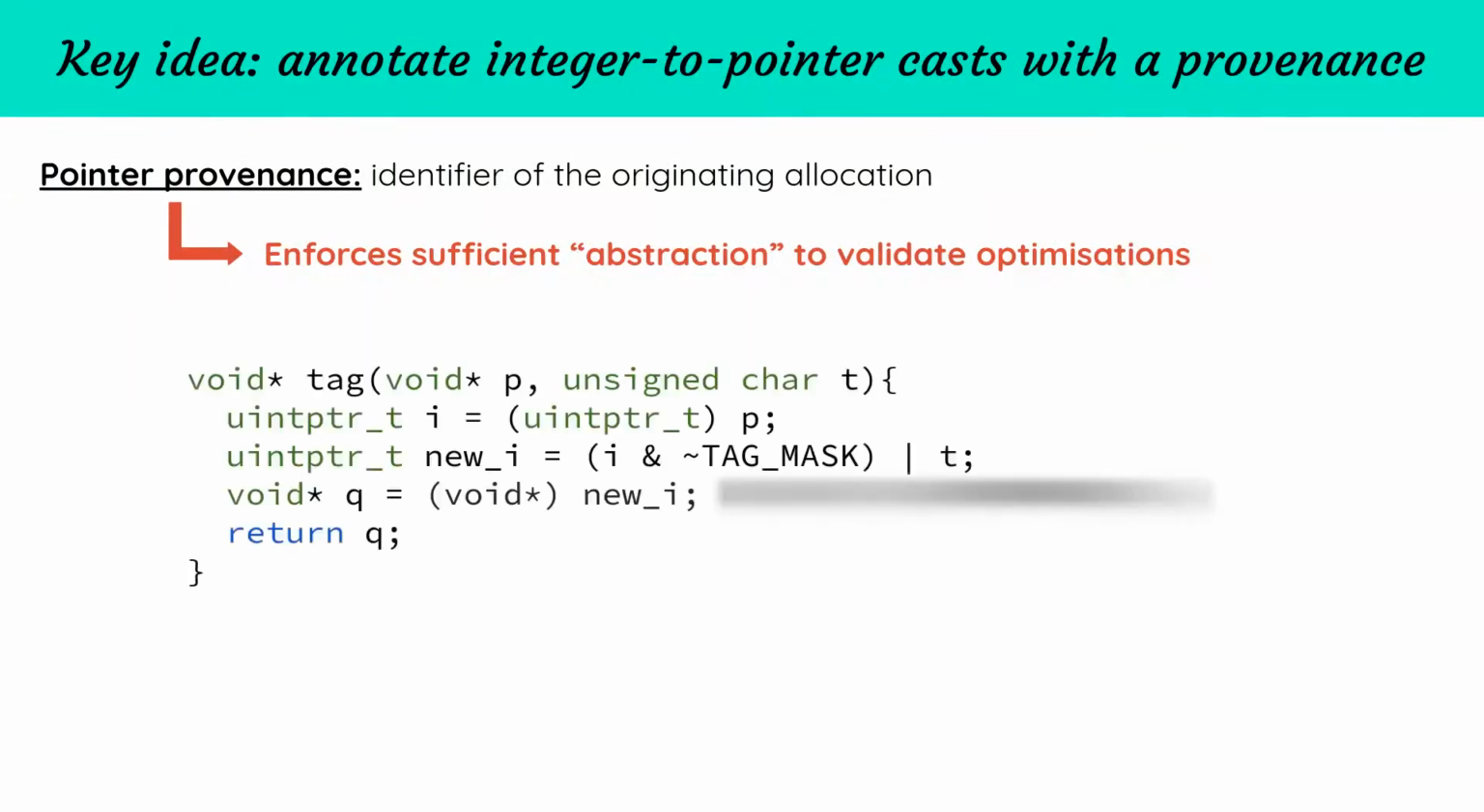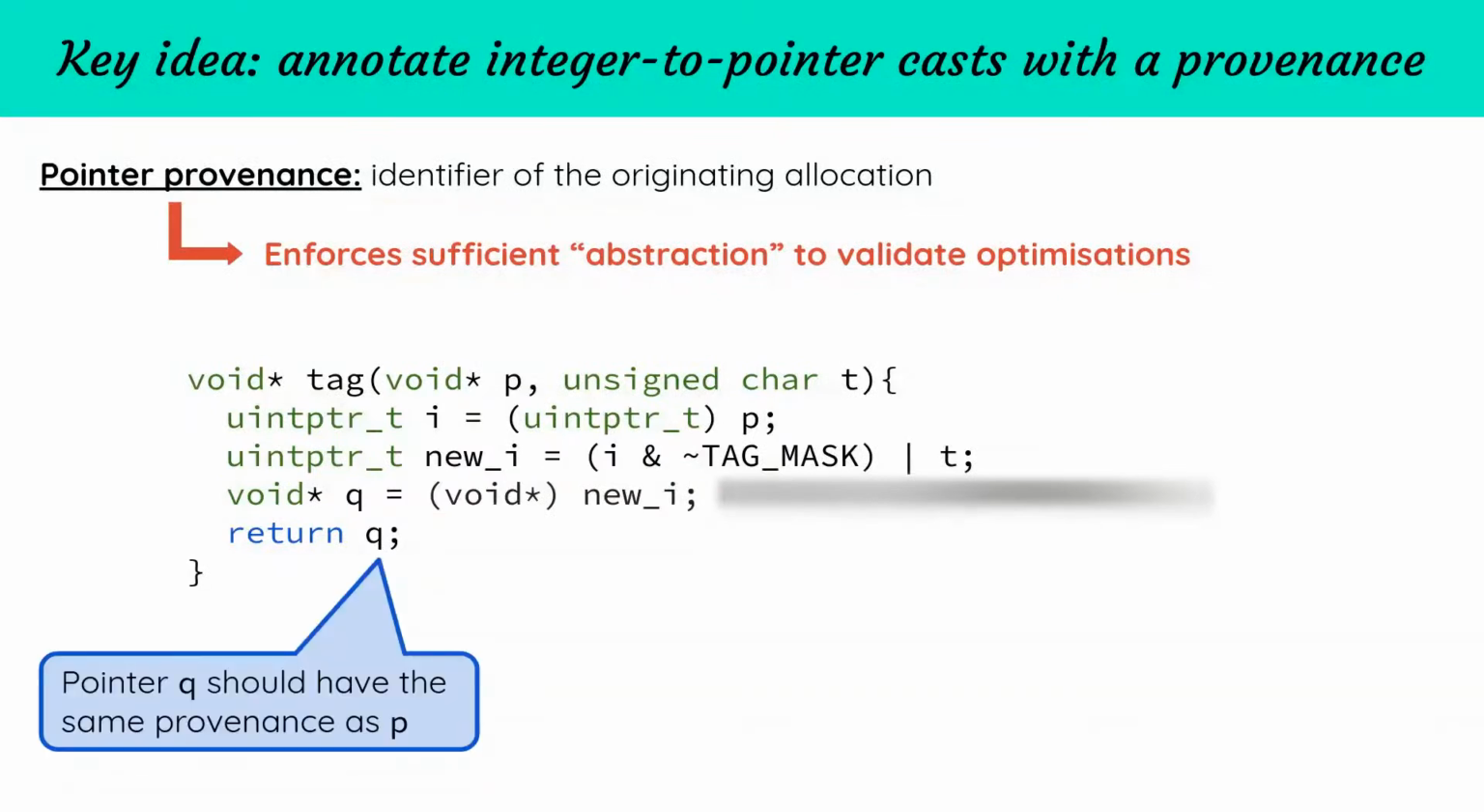Going back to the pointer tagging function, we can make two observations. First, the argument pointer p comes with a provenance, but provenance is not propagated via the integer arithmetic. And second, when new_i is cast into a pointer q, a provenance needs to be constructed for it. And clearly, tagging a pointer should preserve its provenance, so q should be given the same provenance as p.